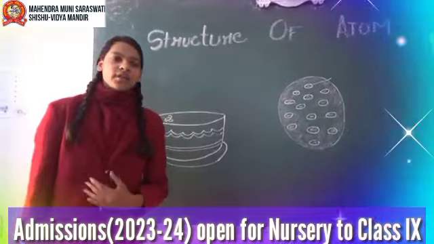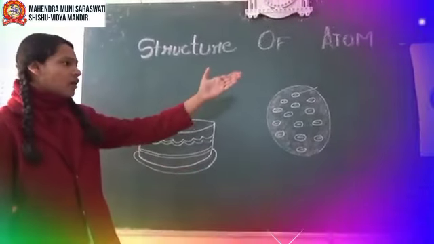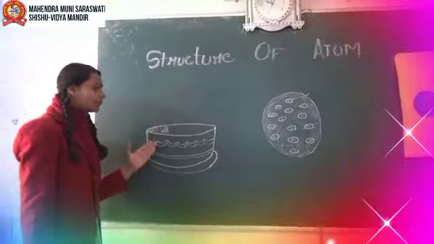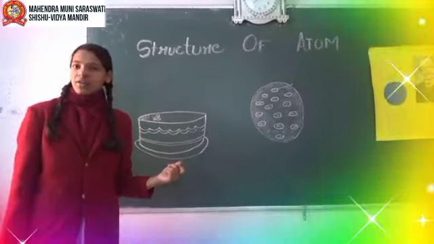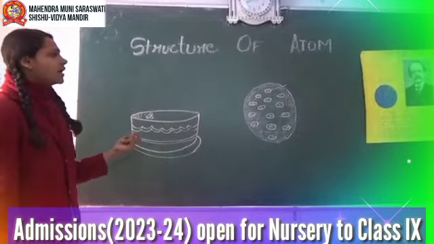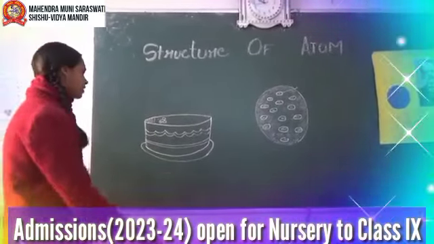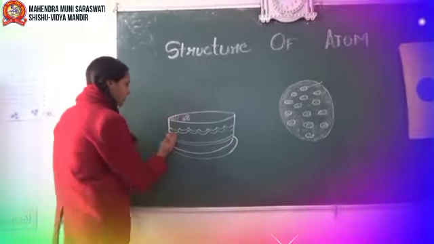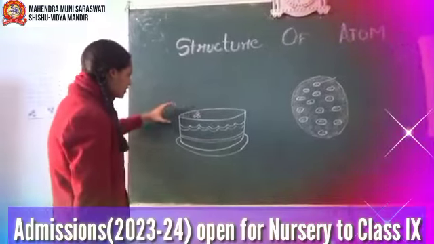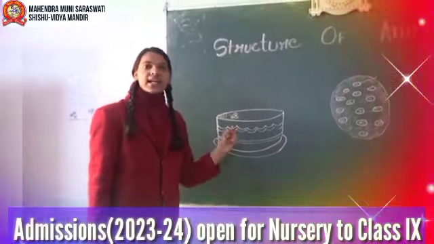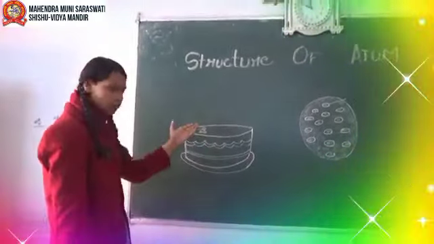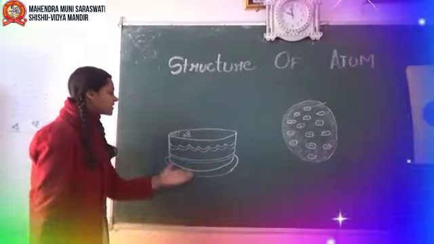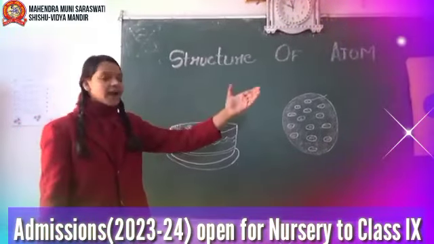Now I want to give you a great example of Thomson's model of atom, that is plum pudding. It's a cake. Thomson compared his model of atom with a plum pudding, so it is also known as the plum pudding model. For example, in a plum pudding or cake, the dry fruits are embedded like the negatively charged electrons, and the positively charged protons are uniformly distributed over it. So it is a great example of Thomson's model of atom.